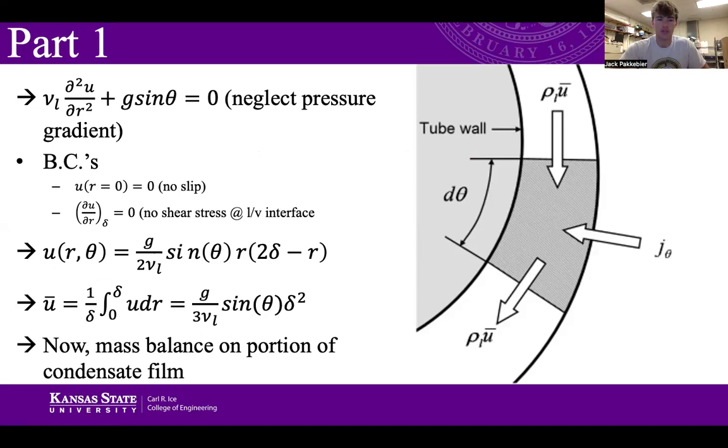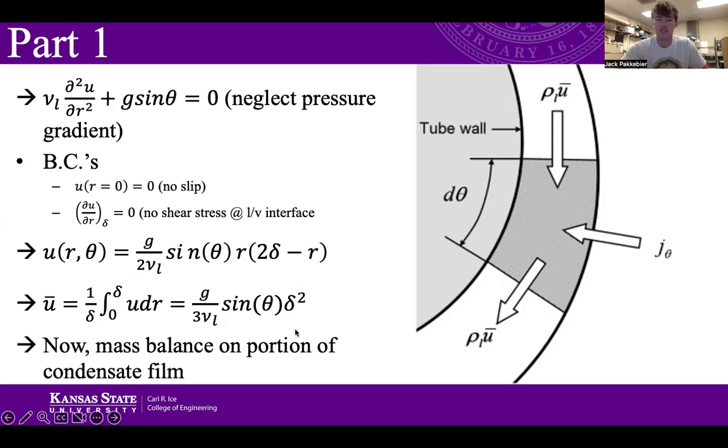And then the next boundary condition will be du/dr at the film thickness will be 0, so no shear stress at the liquid vapor interface. This gives us an equation of our velocity, and then taking the average over the film thickness, we can get this over here, the U bar.